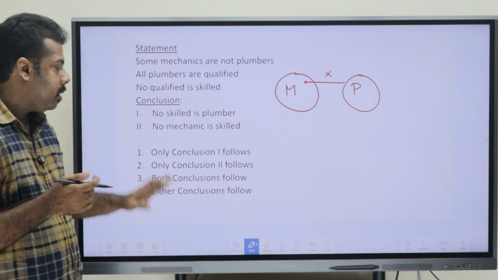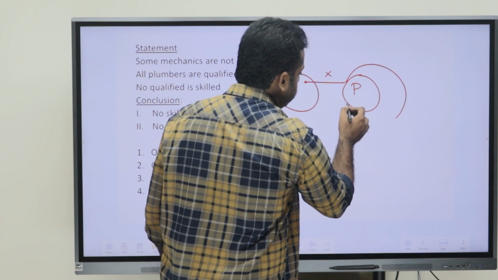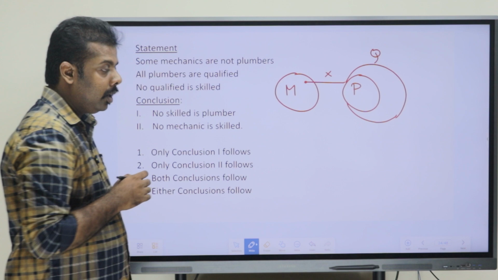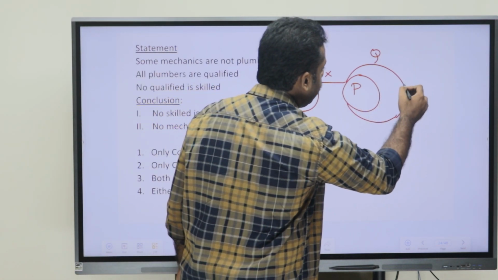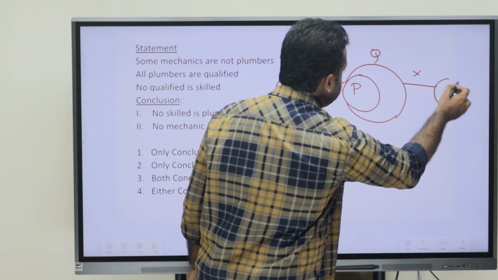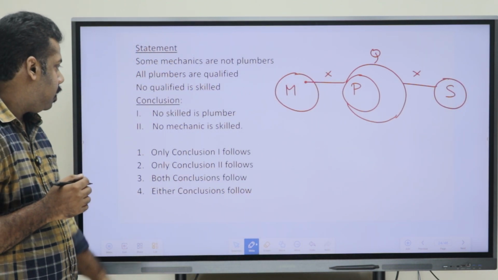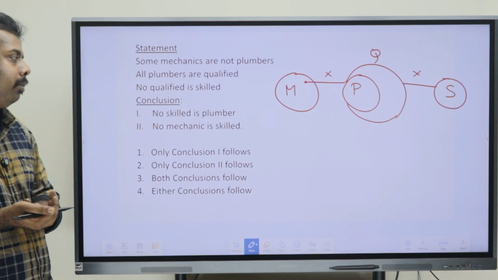Now all plumbers are qualified, so plumbers are inside qualified. The third one says no qualified is skilled, so qualified and skilled have no relation. Now moving to the conclusions. The first conclusion says no skilled is plumber.